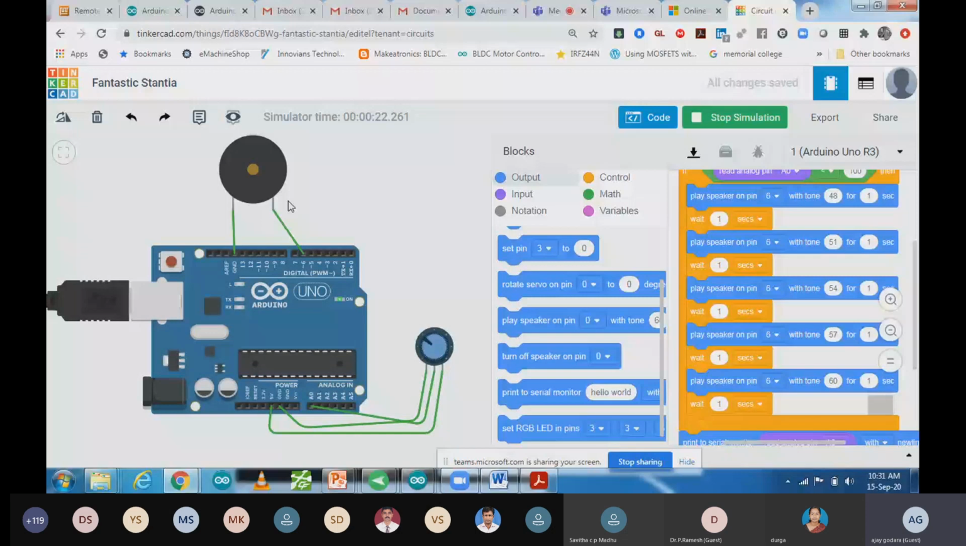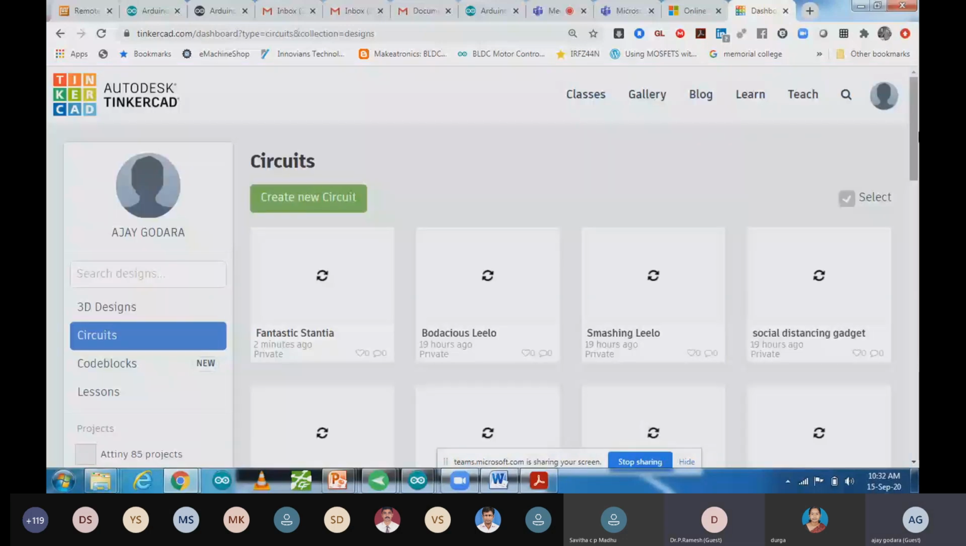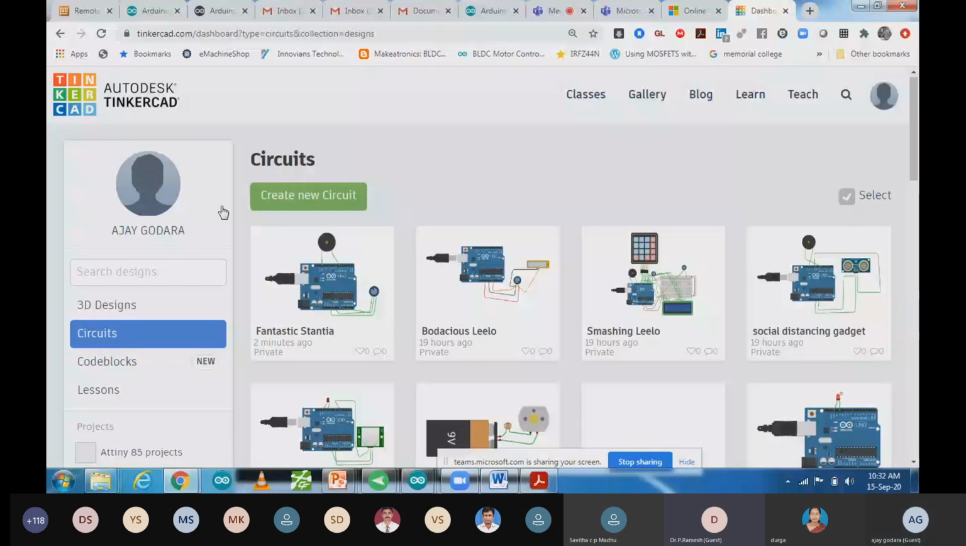Now the very interesting part that I'm going to discuss over here is how you can upload code to an Arduino. So let me open a new circuit over here. I'm going to use Arduino and I'm going to upload code from Tinkercad. So I'm going to generate my code from Tinkercad and upload that code to real hardware. For that I'm going to click on create a new circuit. In the new circuit I'm going to use an Arduino and a simple LED, with simple code, to show you how you can do it.